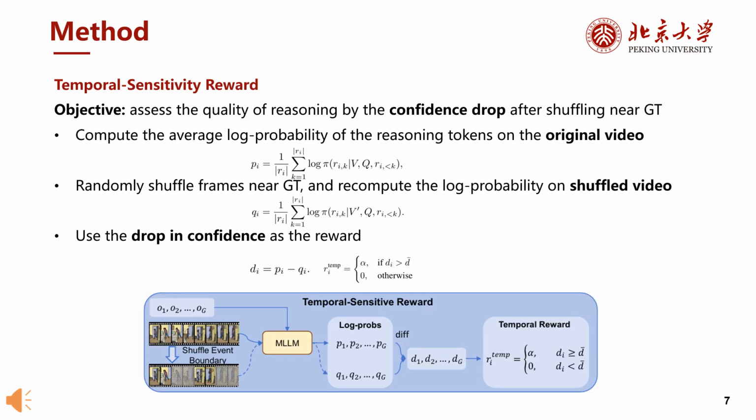Next is our temporal sensitivity reward. We first compute the average log probability of reasoning tokens on the original video. Then we randomly shuffle frames around the ground truth region and recompute the confidence. If the reasoning truly relies on temporally relevant evidence, its confidence should decrease substantially after shuffling. Therefore, we use this confidence drop as a reward signal.